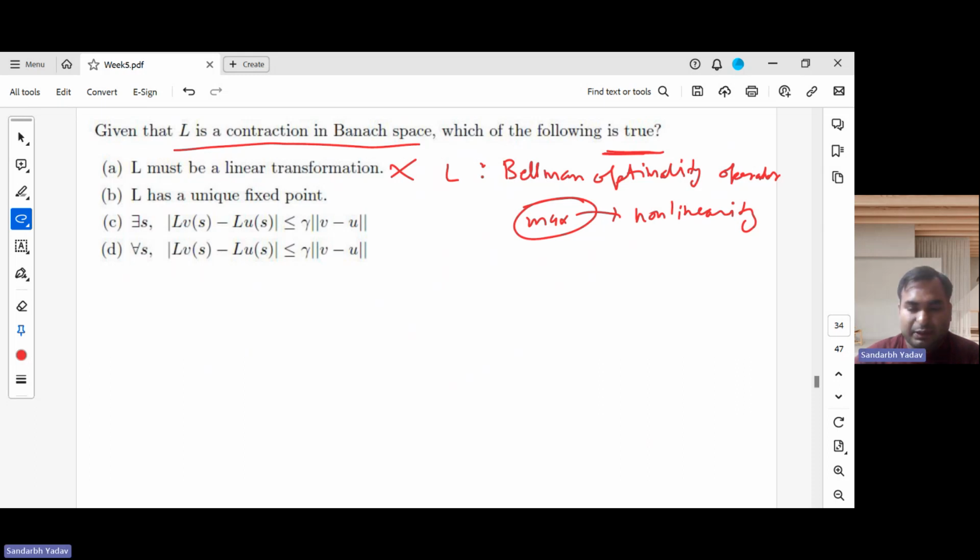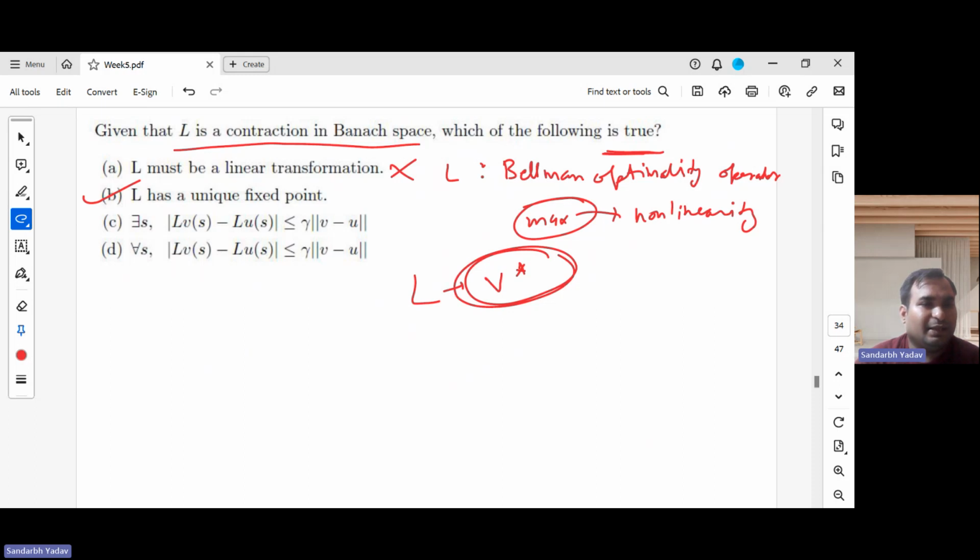L has a unique fixed point. Is this true? Yes, it is true, because L converges to V star, and this is the fixed point. So the optimal value function is the fixed point, and it is unique also. We showed this for L pi, and in a similar manner the proof proceeds for this L also.